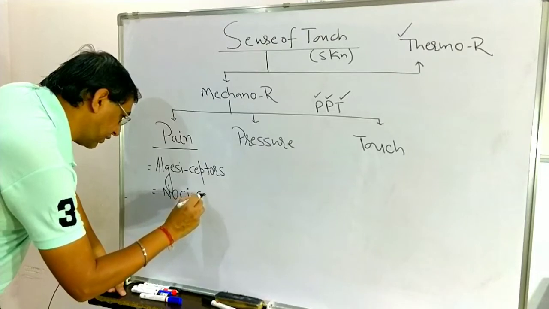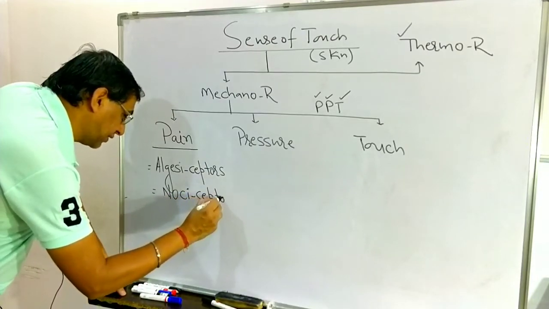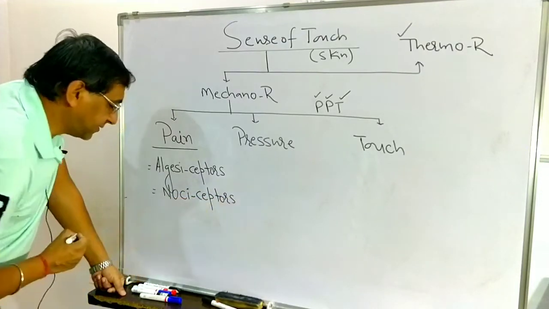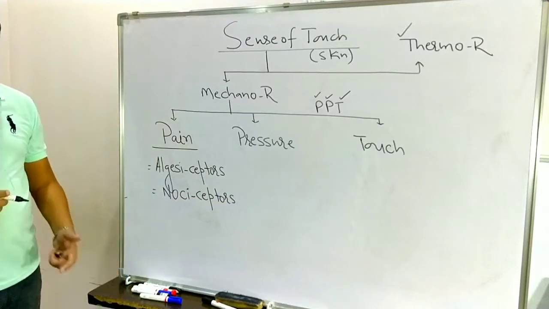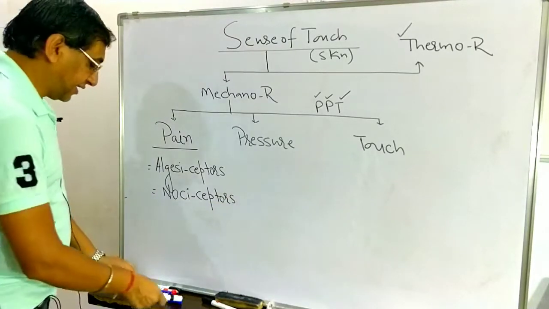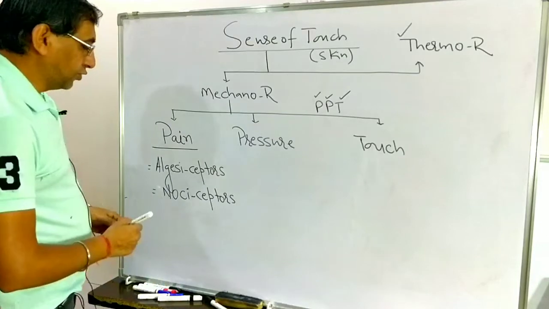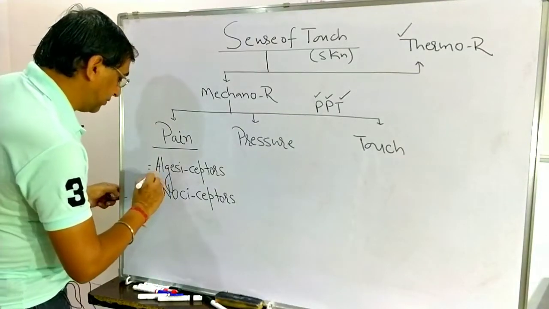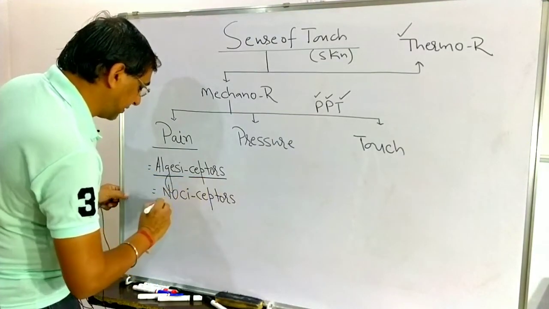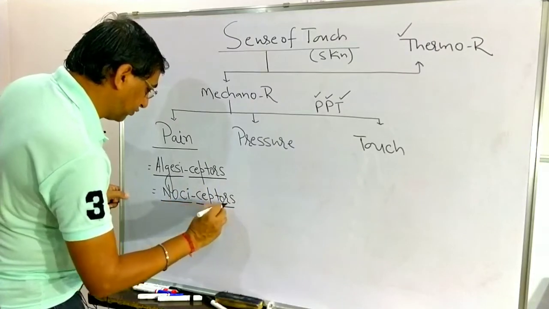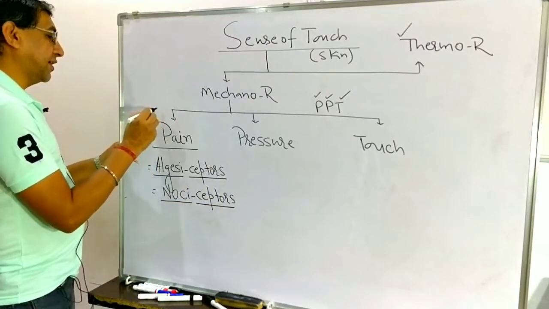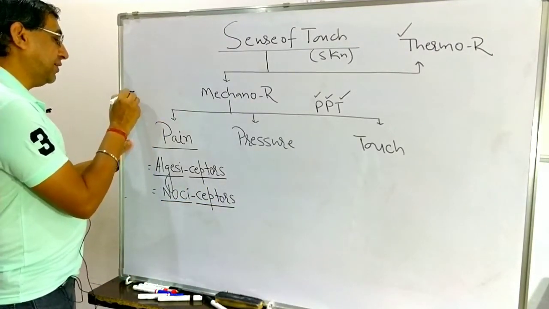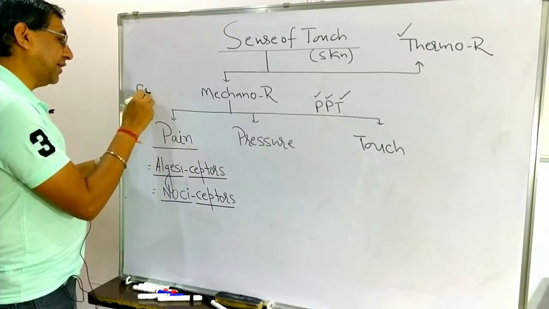So related with pain, they are the LJC receptors, or they are known as the nociceptors. And what are they? The receptors for pain are the free nerve endings.